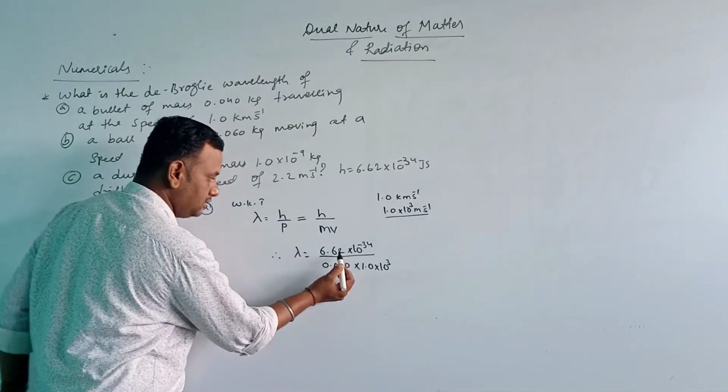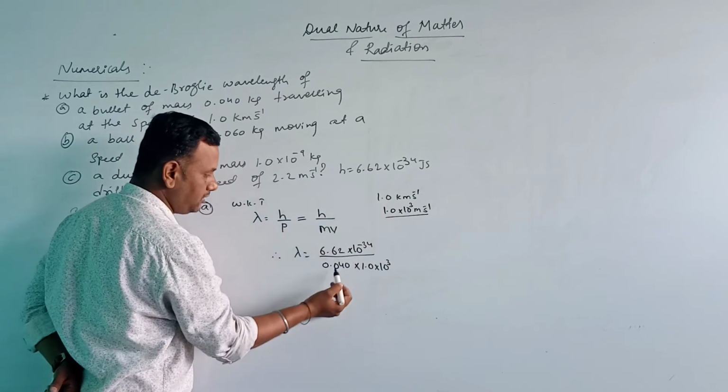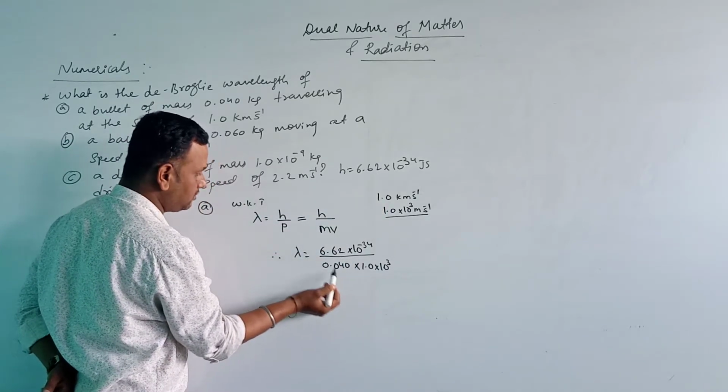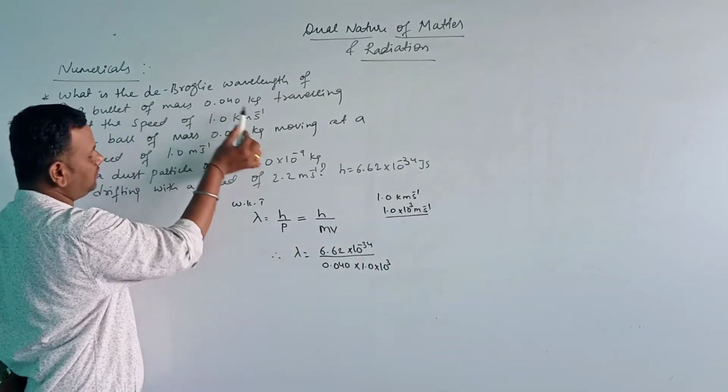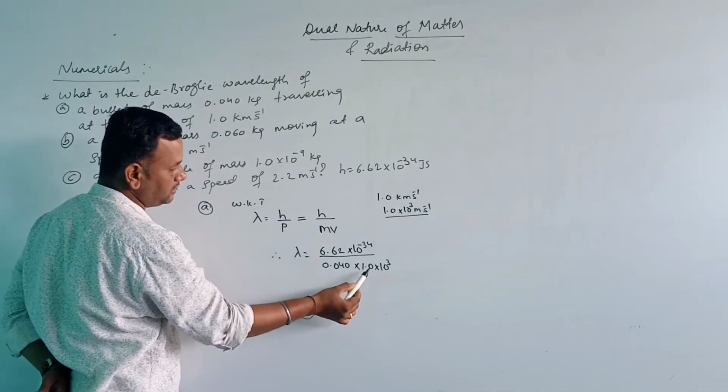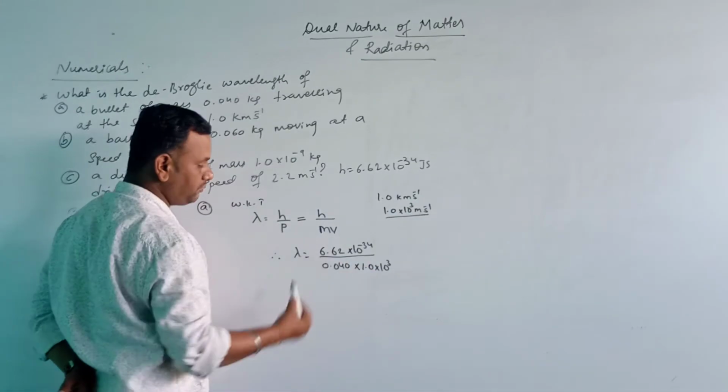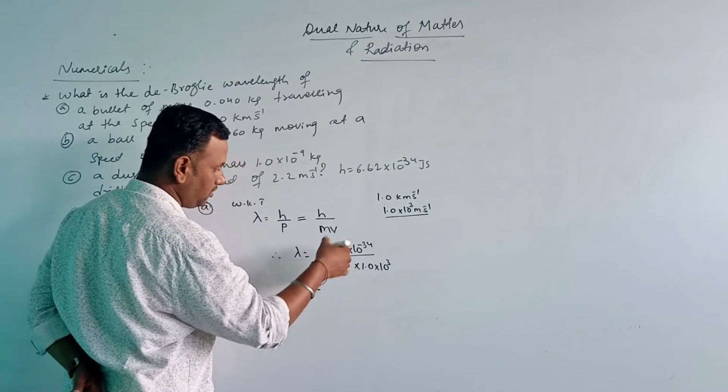This is the value of Planck's constant, and the bullet mass is 0.04 kg, into 1.0 into 10 to the power of 3. Now we can calculate this.